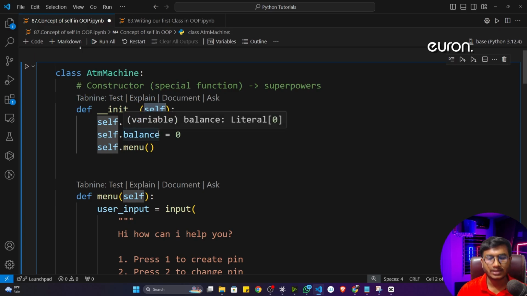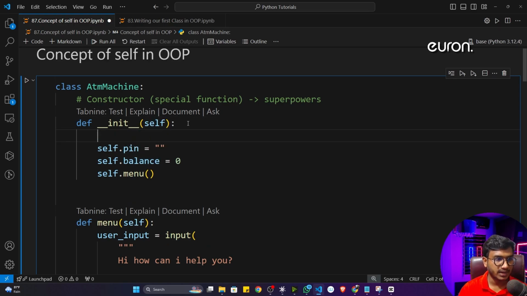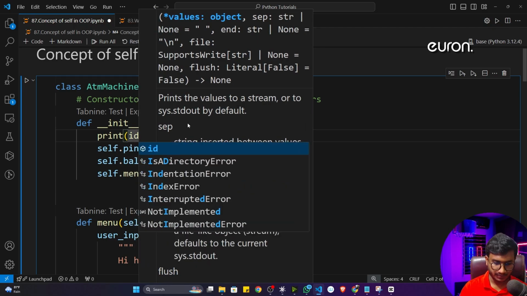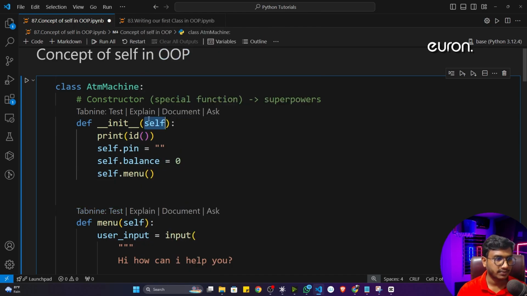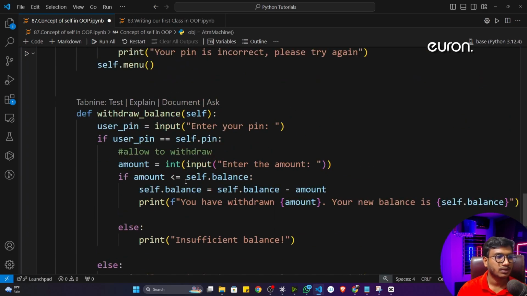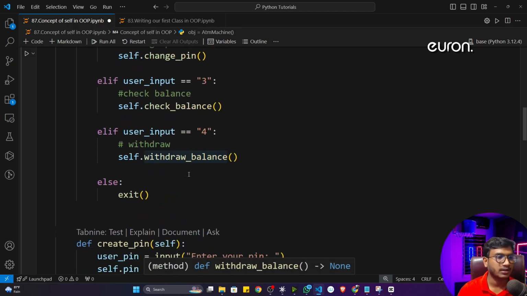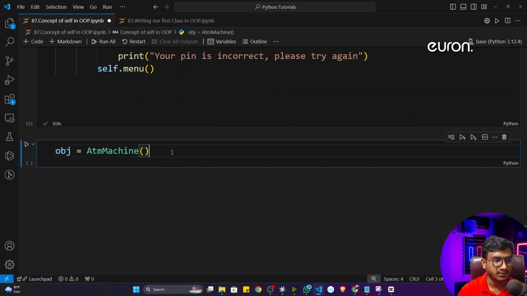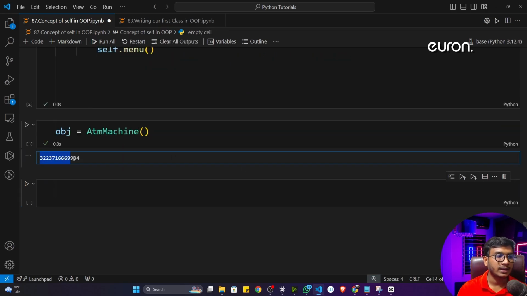So let me prove whether whatever I'm telling is correct or not. For this, I'll just write one print statement: print the ID of self. As of now, I'm not going to run my ATM machine menu, so I'll comment this line. This is the same class we have written in our previous video. Now let me initialize the object of the ATM machine. Now if I execute, it will print the ID of that particular self.